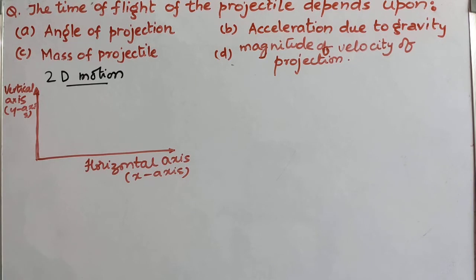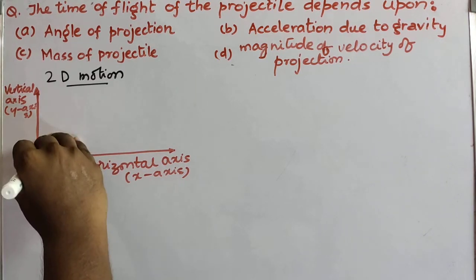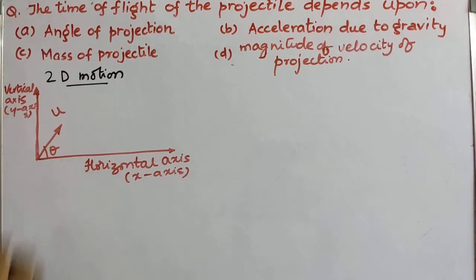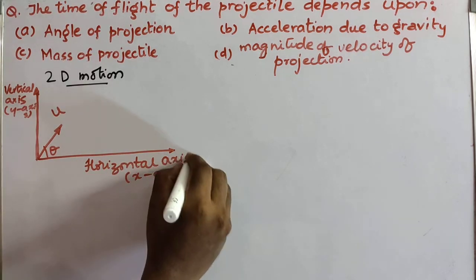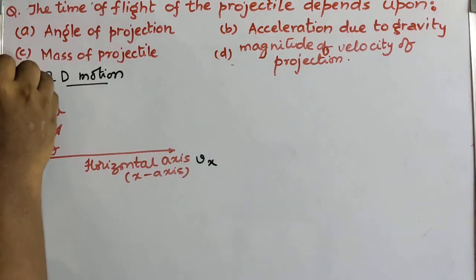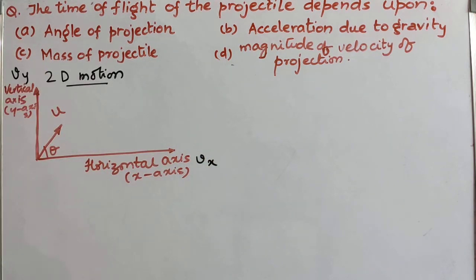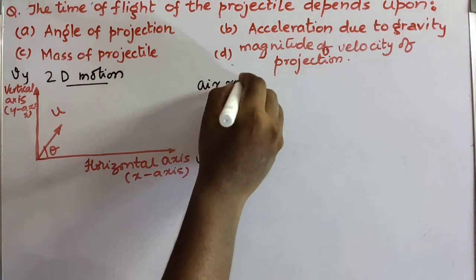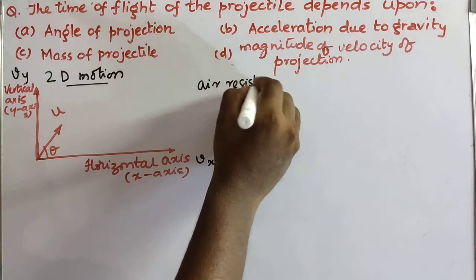Clear? Now a body is thrown with velocity u, making some angle with the horizontal. Let the velocity along the horizontal axis be vx, and the velocity along the vertical axis be vy. Here we are neglecting the air resistance. So air resistance is neglected.